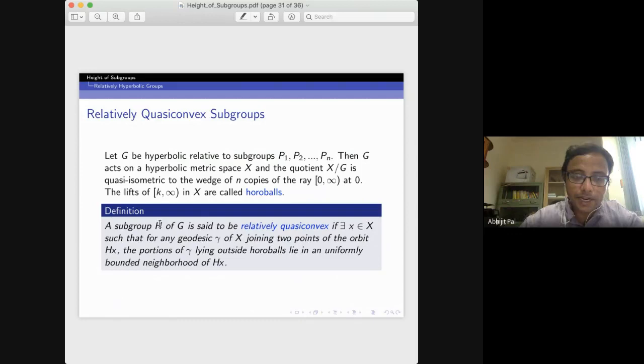A subgroup H is said to be relatively quasi-convex if there exists an element x of X such that, since the group is relatively hyperbolic and acts on a hyperbolic metric space X, for any geodesic gamma joining two points of the orbit, the portions of gamma which lie outside the horoballs, which are similar to these horodisks, lie in a uniformly bounded neighborhood of the orbit.